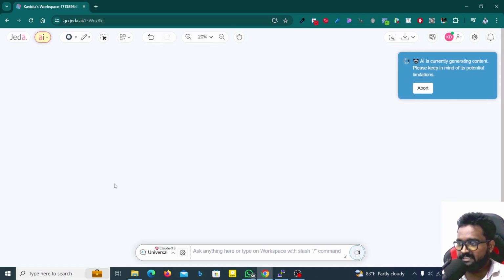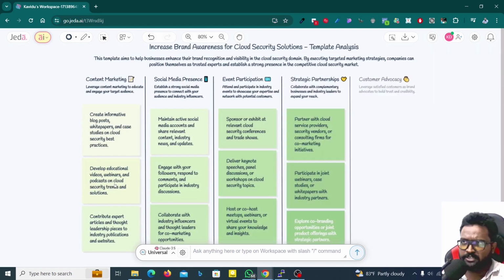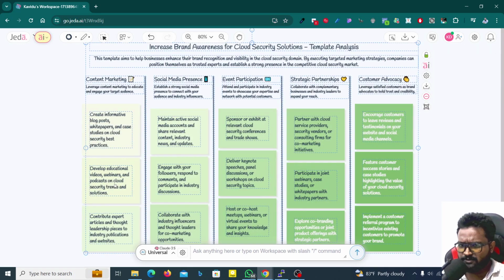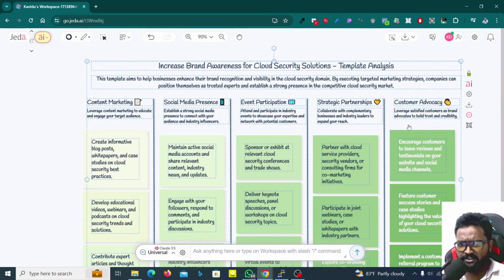Now just wait until Jeda AI generates something. Then we can see what are the benefits that we can get. Actually, these are the ideas. So you can get so many strategies. Maybe you can think about that, but this is a time saving thing. So you can save your time. Maybe if you need more than 1 hour or 2 hours to think about those things, you can get so many ideas here by using a different level structure.